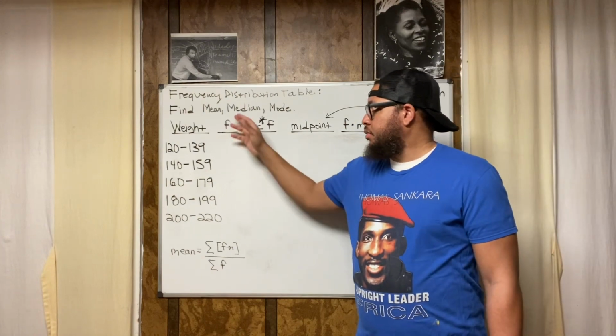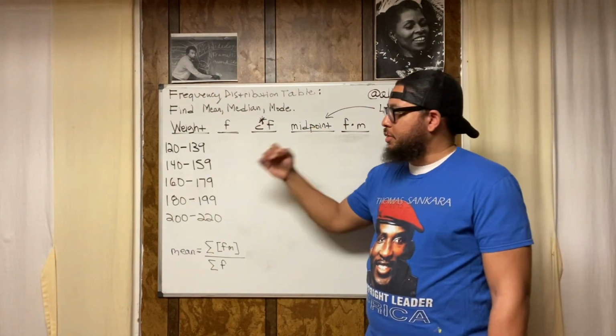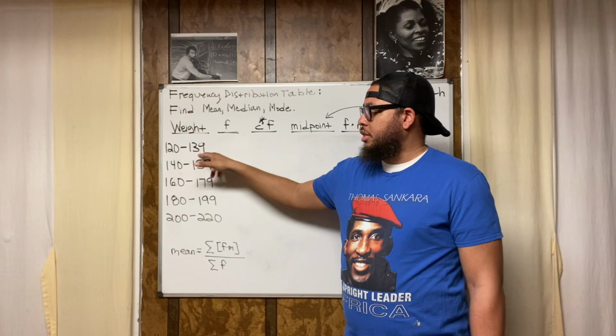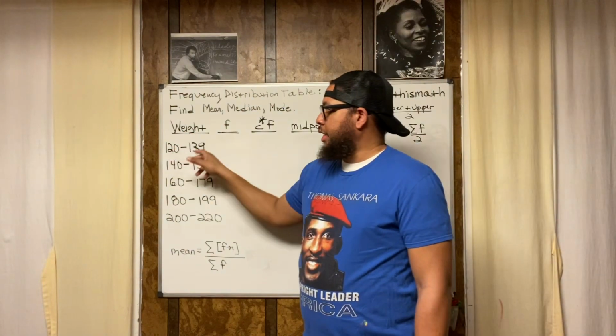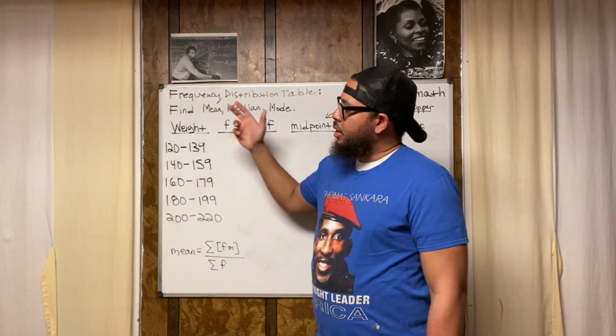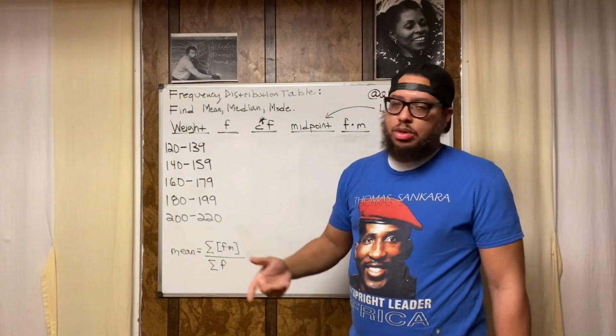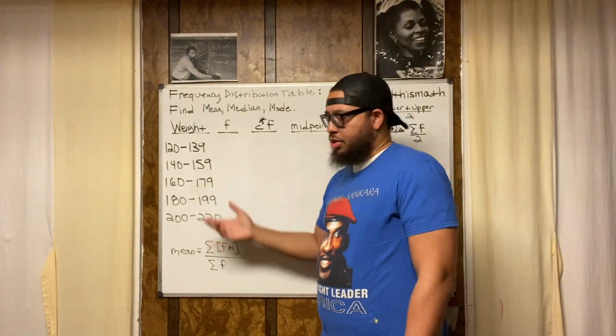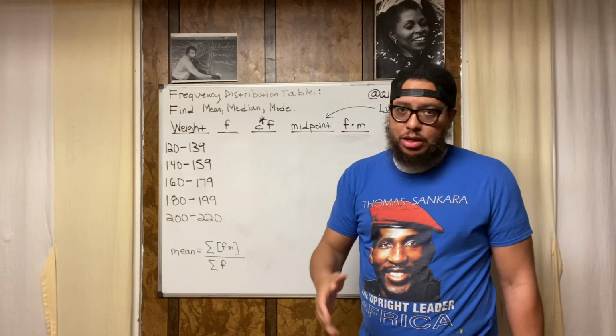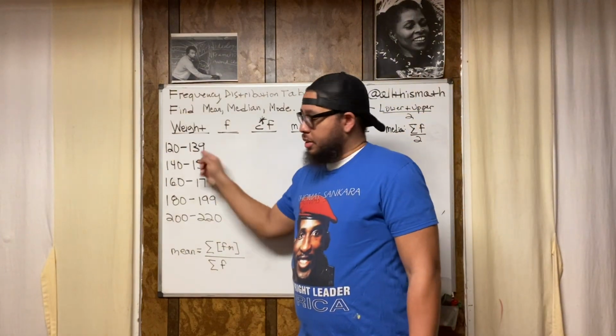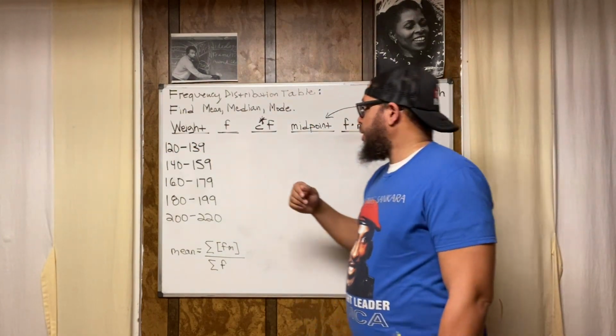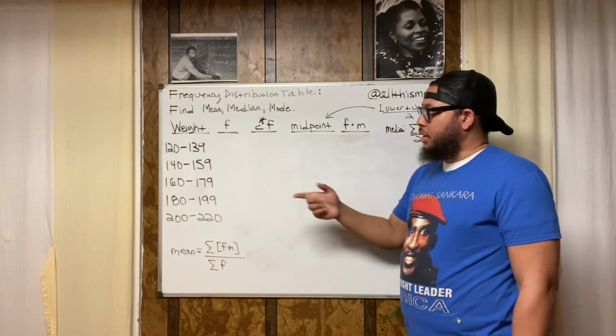Now, here, we can't do that. We've got to do something different because we don't know the specific data values. We know the ranges. So, for example, the weight class 120 to 139. We don't know how many people are exactly 120 pounds, exactly 138 pounds, exactly 131 pounds. We don't know. We just know that they're lumped in this group in here. That's all we know. So we've got to do some different math to figure out this information.